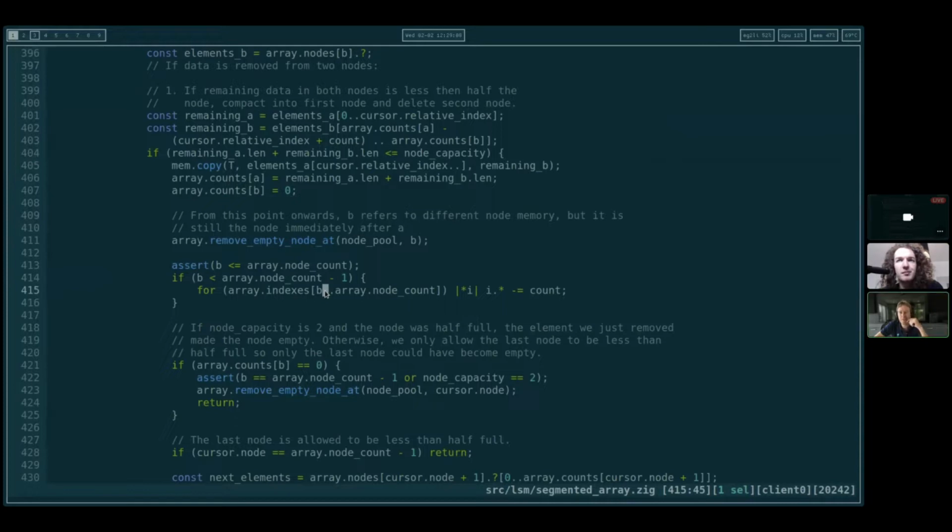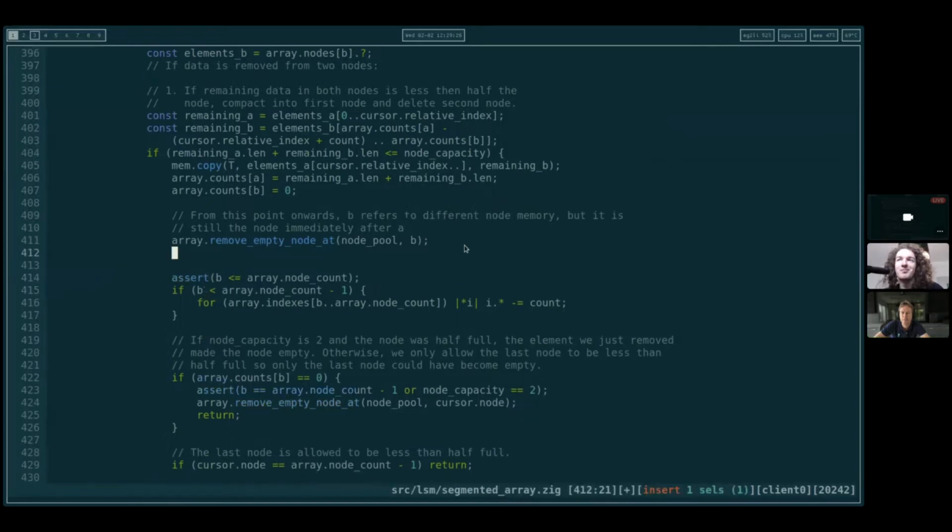Yeah, otherwise it's incorrect as well because we will not update. I think we must just quickly do without a comment, just say const C equals B, and from here on just use C because calling it B confuses me. Okay.